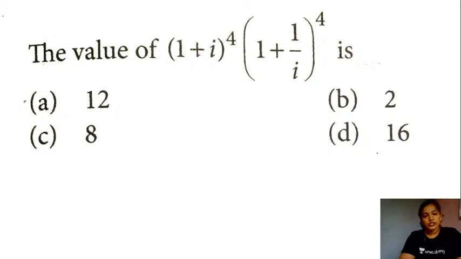This is the next question. What is the value for (1 plus iota raised to the power 4) into (1 plus 1 by iota raised to the power 4)? Give a try to this question, everyone. What do you think is the right answer here?